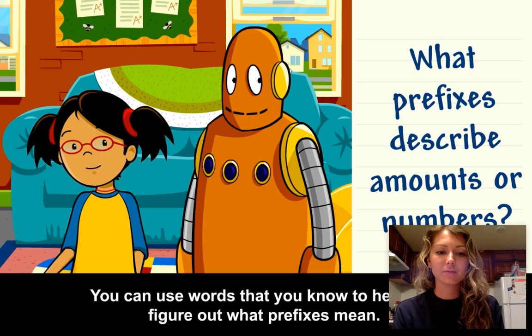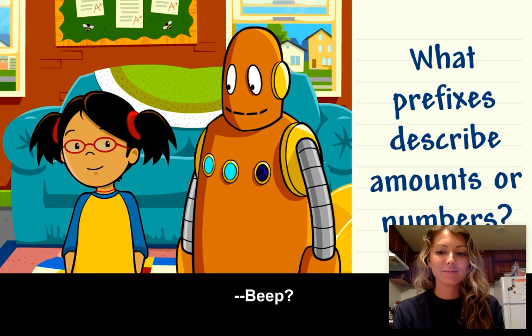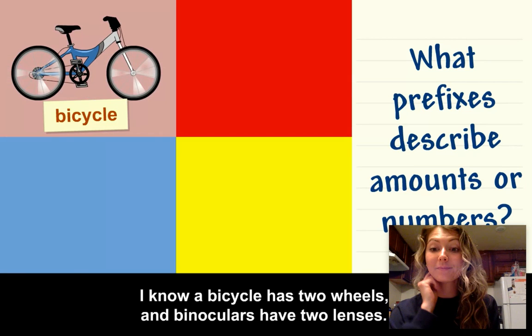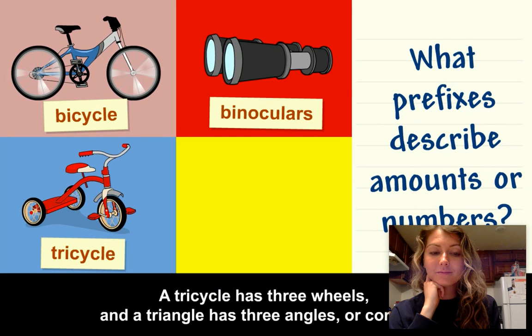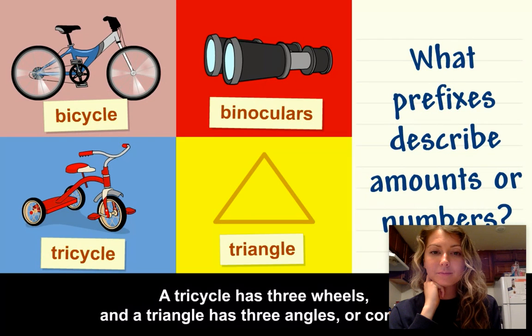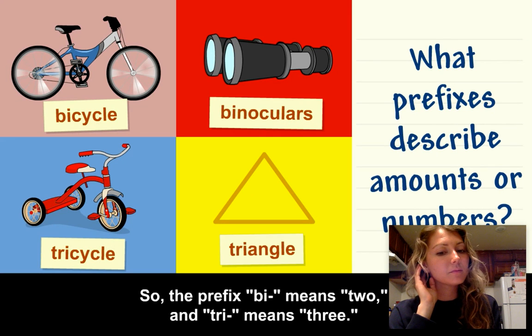What prefixes describe amounts or numbers? You can use words that you know to help you figure out what prefixes mean. I know a bicycle has 2 wheels, and binoculars have 2 lenses. A tricycle has 3 wheels, and a triangle has 3 angles or corners. So the prefix bi means 2, and tri means 3.